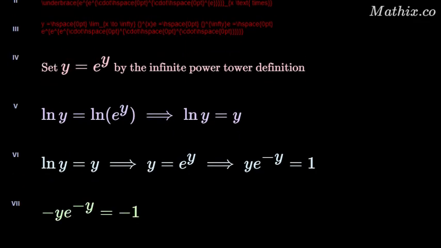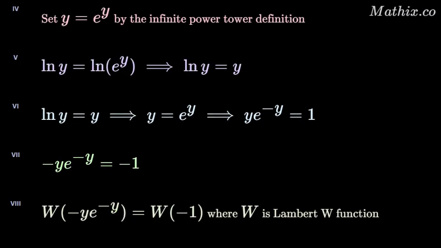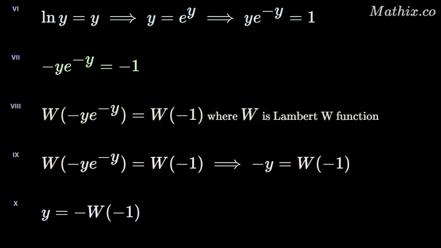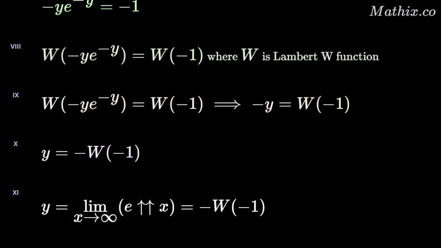Multiplying both sides by -1 gives negative y times e to the power negative y equals -1. Applying the Lambert W function to both sides uses the property that W of negative y times e to the power negative y equals W of -1. Since W of negative y times e to the power negative y equals W of -1, it follows that negative y equals W of -1. Solving for y gives y equals W of -1. Therefore, the limit y of the infinite power tower of e equals W of -1.